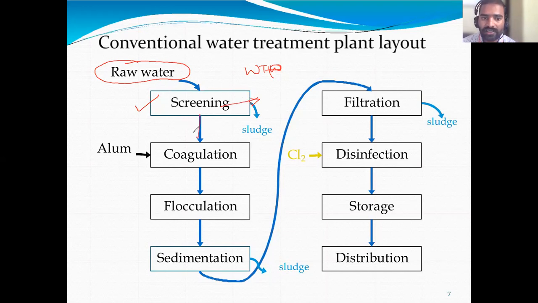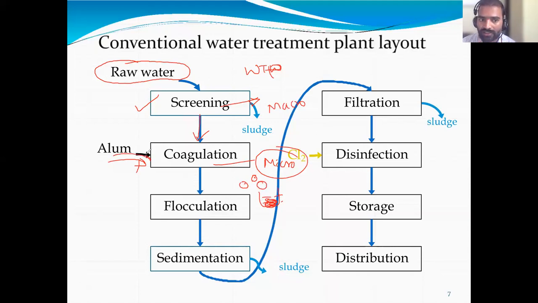Next, from screening it is brought to coagulation. Here we removed macro particles, and here micro particles are removed by adding alum. By adding alum, each micro particle becomes a heavier particle so that it settles.